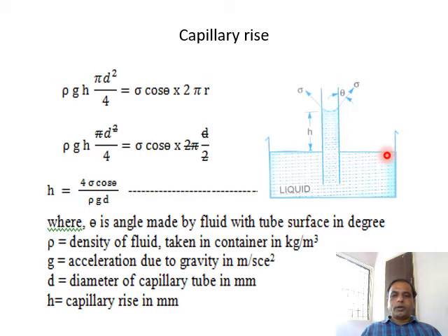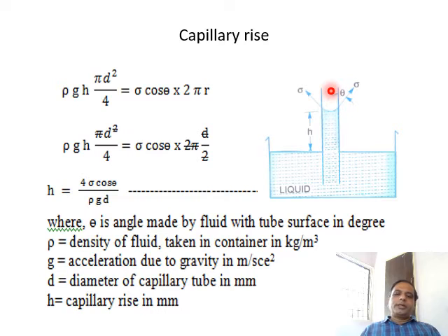Right. Here, the amount of fluid raised from the free surface of the static fluid in the capillary tube is called as a capillary rise. Once again, I define this. It is very interesting to understand.